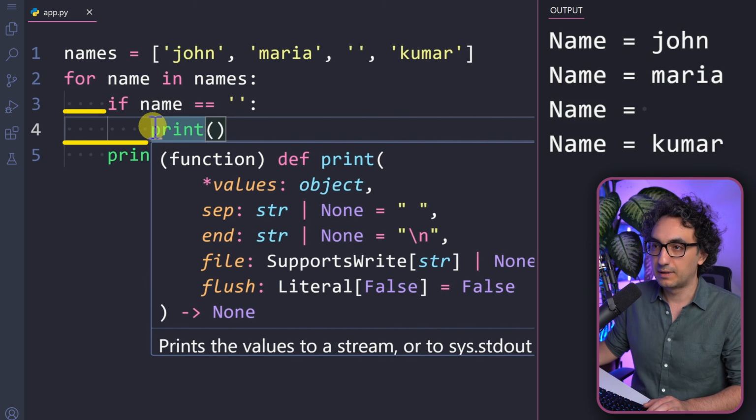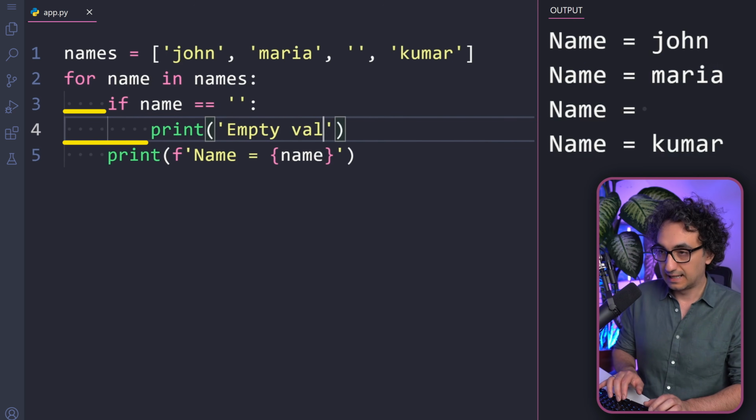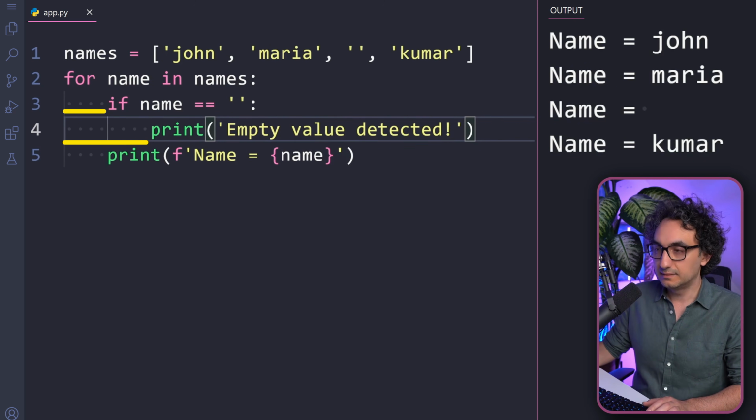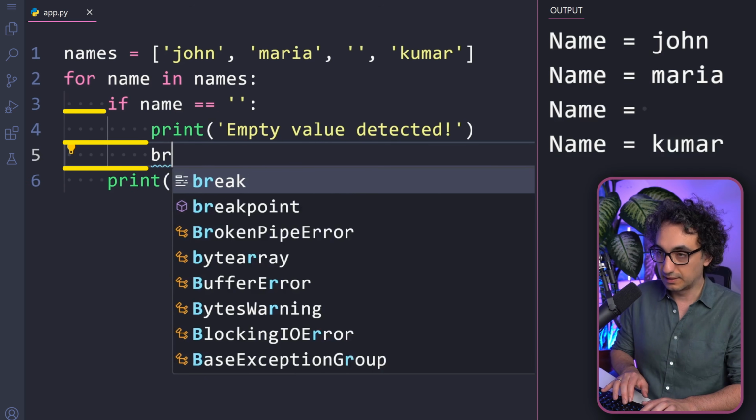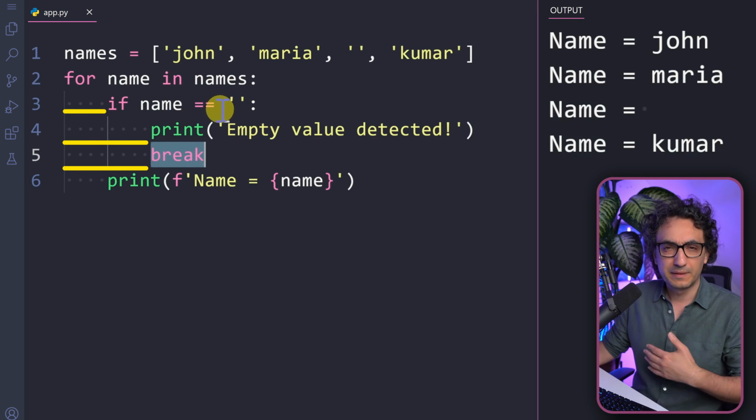Now as you can see, we are now at the second level of the indentation. Print is inside if, and if is inside for. You have to be careful with that. So we can say empty value detected. And of course, this is not enough. We want to stop everything. So we're going to write a break. And now very important to understand, the break must be inside an if. Otherwise, you will break from the first iteration.